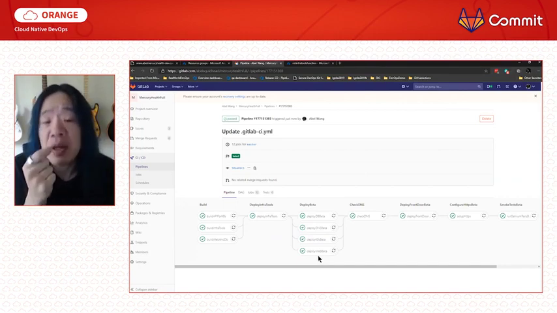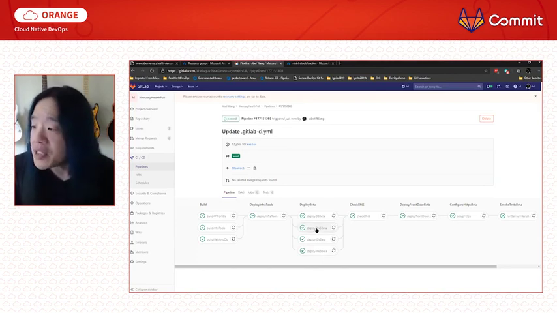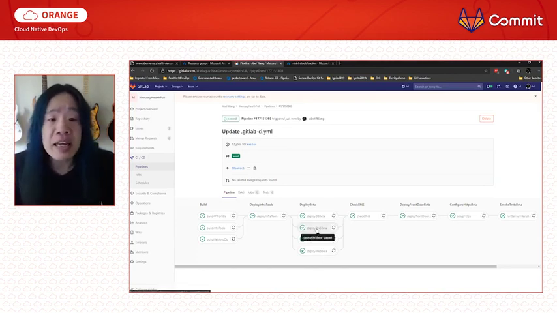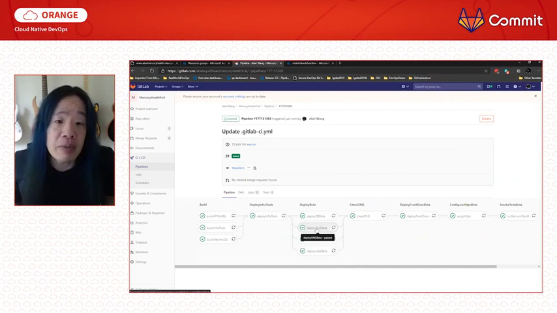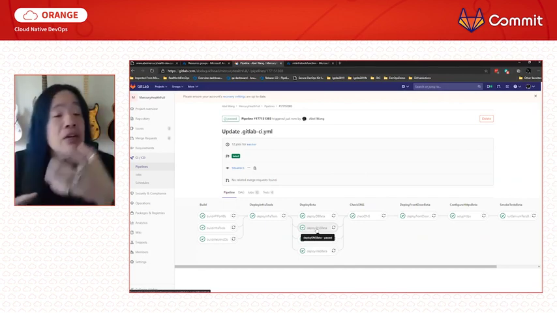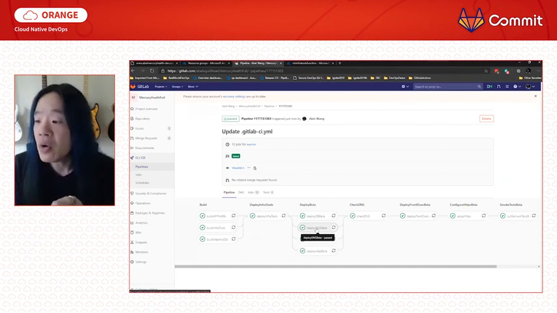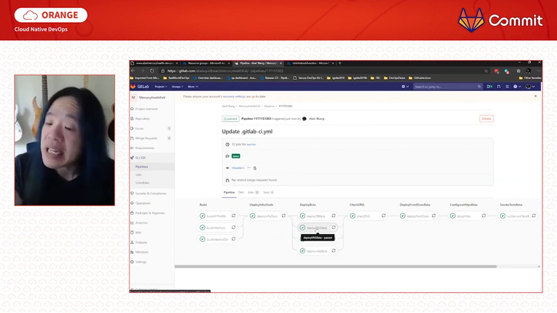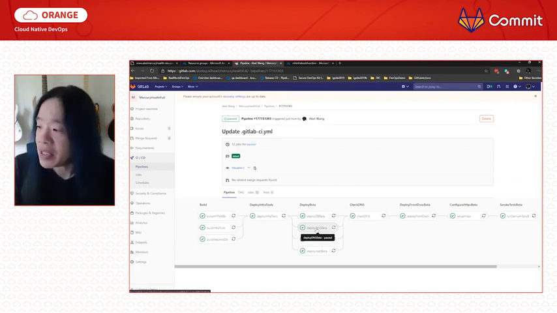And because this is a real world application, I can even set my DNS. So what is DNS? My DNS is held in Cloudflare, right? Cloudflare has a full set of REST APIs that lets you manipulate it and do whatever you need to with it. So in my YAML, I just call the REST API to set my DNS settings. So in theory, it should set up my DNS within my pipeline as well.